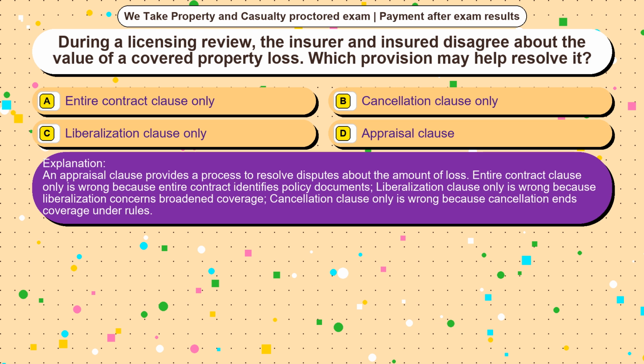Entire contract clause only is wrong because entire contract identifies policy documents. Liberalization clause only is wrong because liberalization concerns broadened coverage. Cancellation clause only is wrong because cancellation ends coverage under rules.